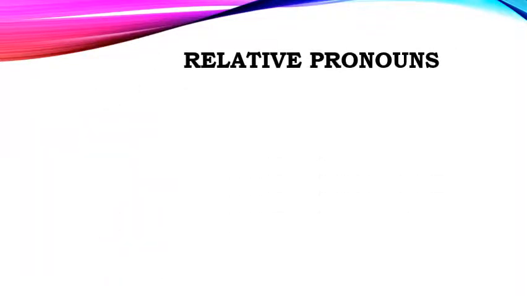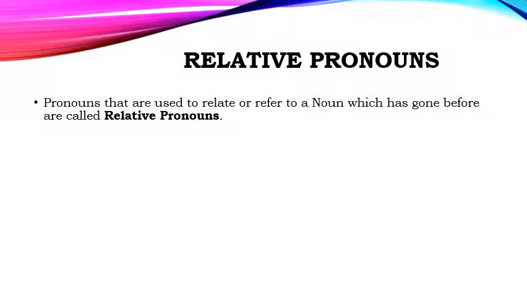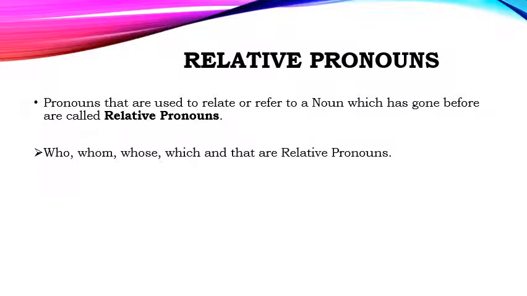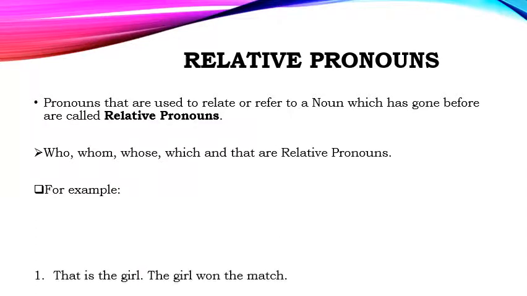Now, moving on to the next type, which is relative pronouns. What are they? Pronouns that are used to relate or refer to a noun which has gone before are called relative pronouns. Who, whom, whose, which and that are relative pronouns, which relate, that is, connect two things. Alright, let's see how.